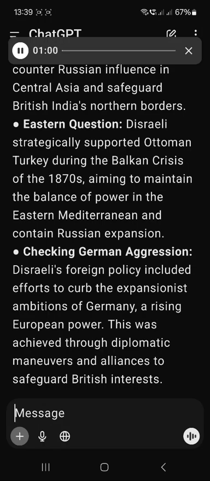Constitution. Disraeli believed in the importance of maintaining and respecting the constitutional framework of the UK, balancing the monarchy, parliament, and individual rights. Empire. He emphasised the expansion and strength of the British Empire, securing influence globally. Social reforms. Disraeli's approach included a commitment to social reforms that aimed to improve the lives of the working class and address issues of social inequality.